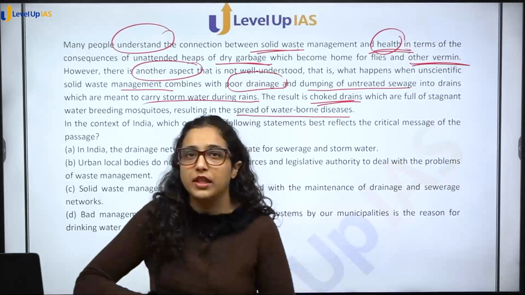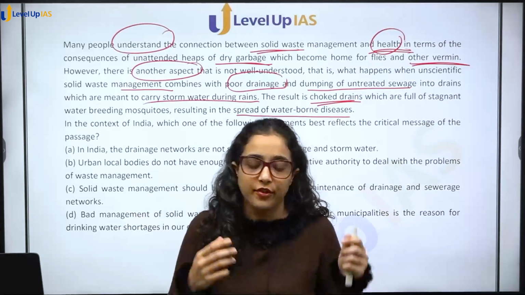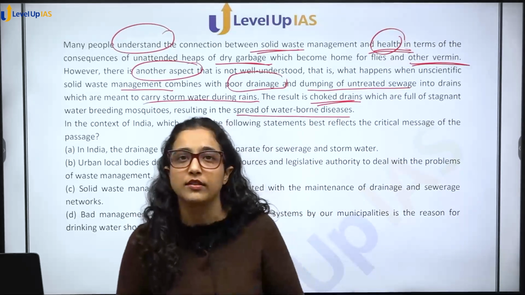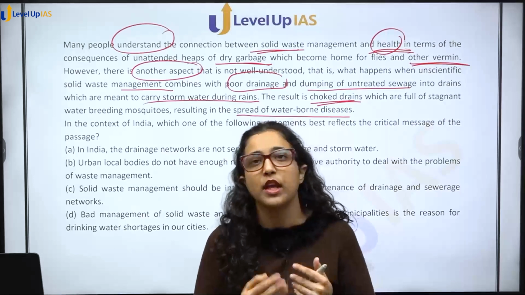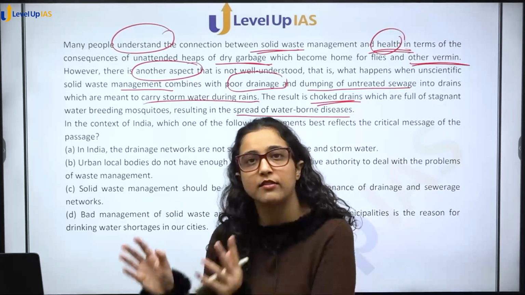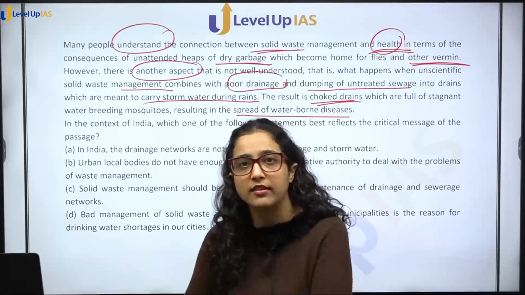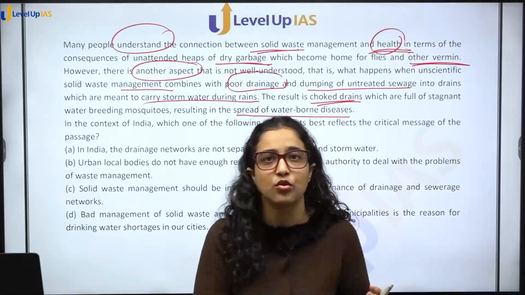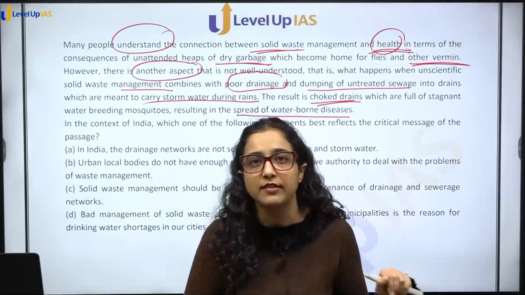So, अभी तक हमने in the first statement itself, author says कि solid waste management में हम ये तो समझ जाते हैं कि अगर आपने waste management नहीं की, there is a place where the waste is lying. Flies are sitting on it, flies will infect you also, your food, your place and everything.